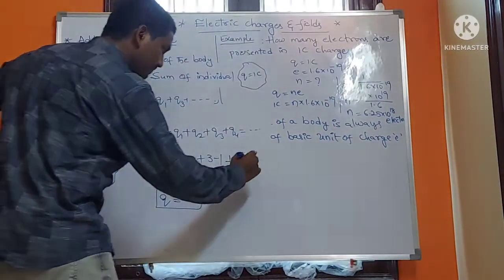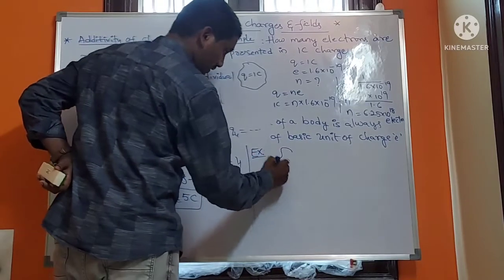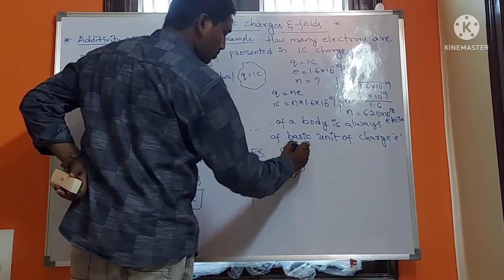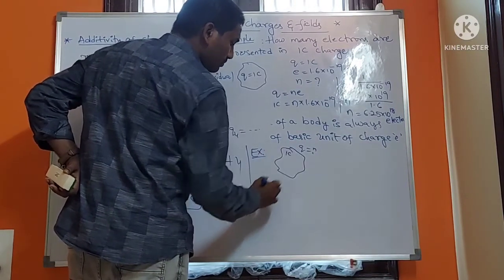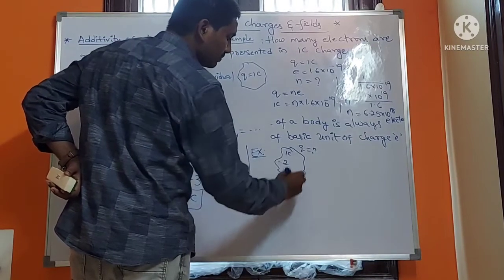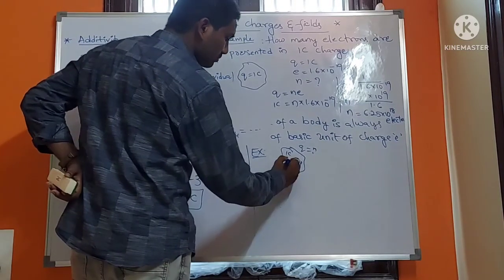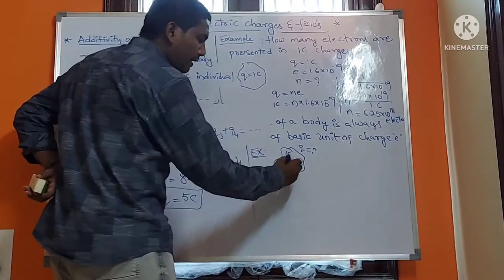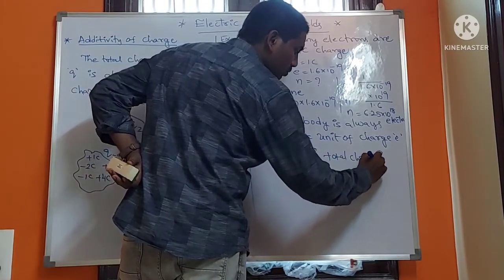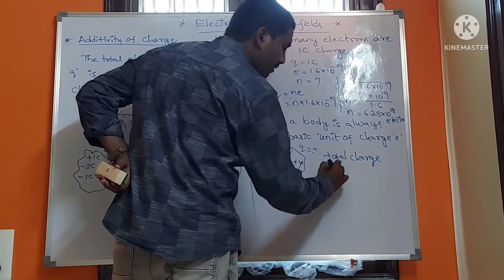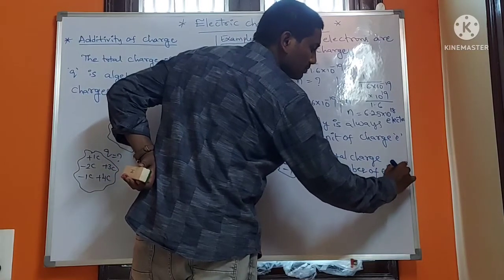Another example, example 2. One body has charges 1 coulomb, minus 2 coulomb, plus 4 coulomb, minus 1 coulomb. We find the total charge and the number of electrons, two cases.